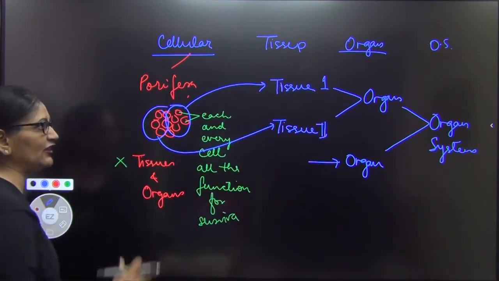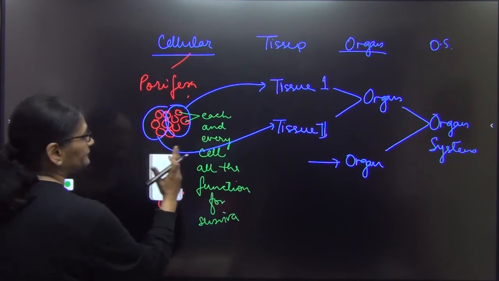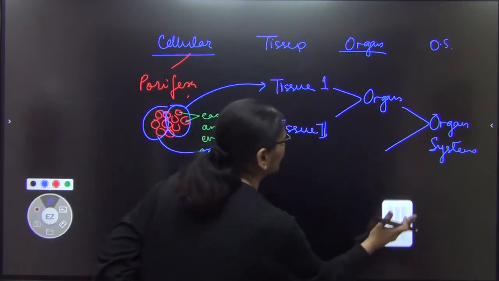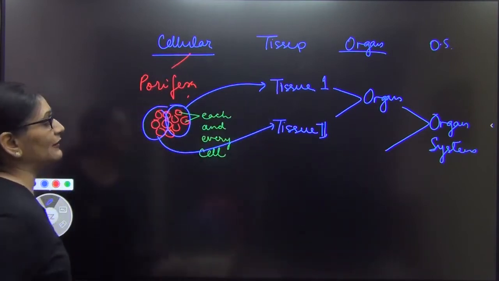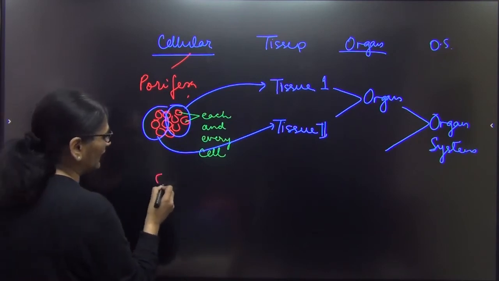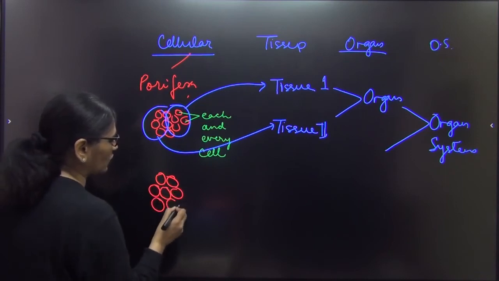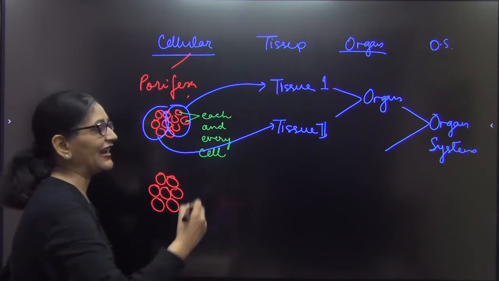I will explain you with the help of an example. So for that, I am just rubbing out some things. First, let us come to cellular level of development. As I told you, cellular level means I am made up of many cells, but each cell will perform its own function. Then we have tissue.